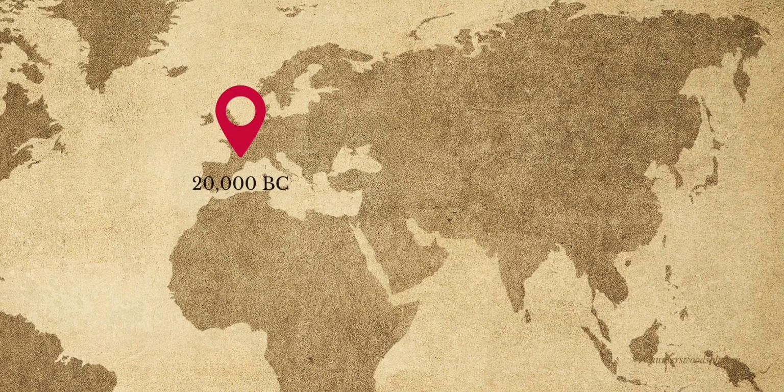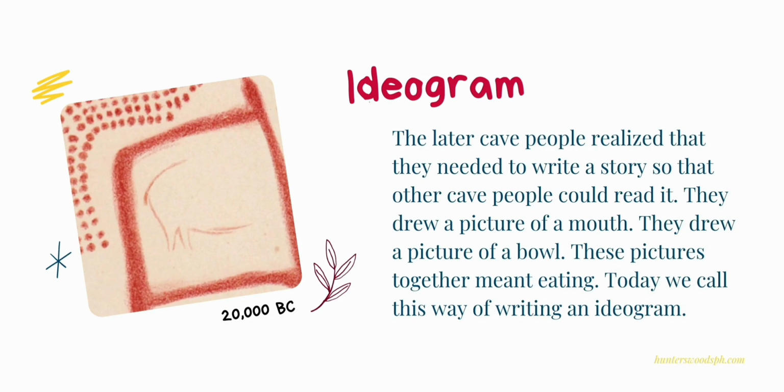The later cave people realized that they needed to write a story so that other cave people could read it. They drew a picture of a mouth. They drew a picture of a bowl. These pictures together meant eating. Today, we call this way of writing an ideogram.